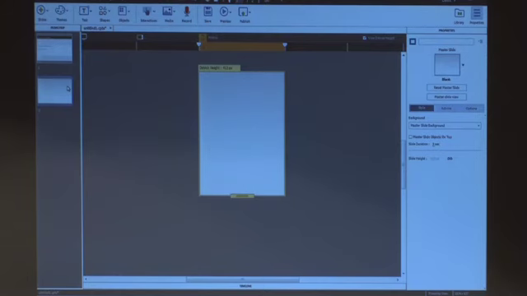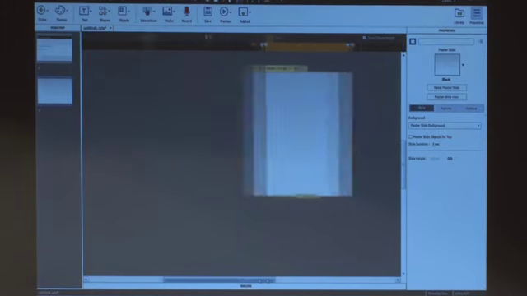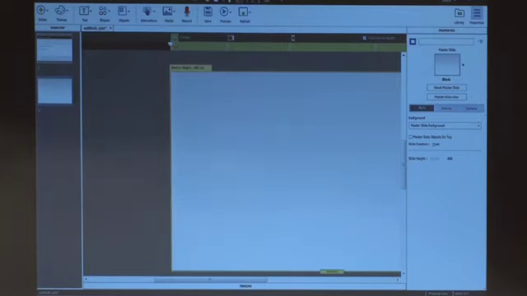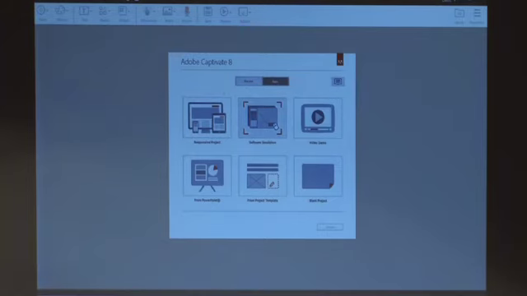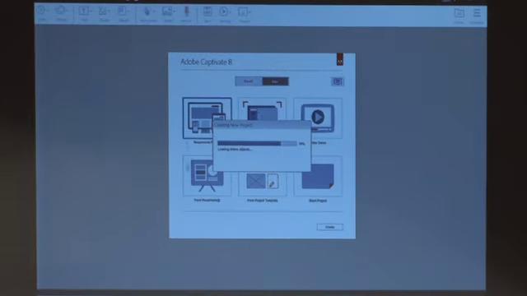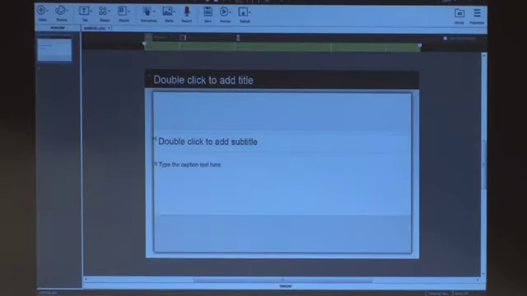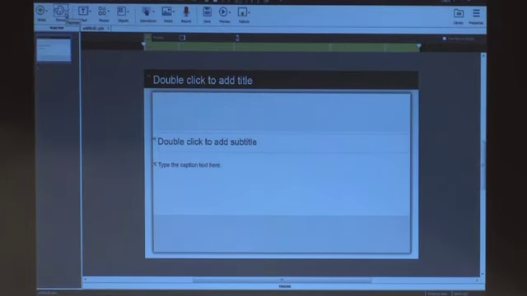Okay? So after adjusting the breakpoint sizes, what you can do is you can apply a theme in Captivate. Let me just create a new project so that we have some size here. Okay, so we have this new project, and after I have adjusted the breakpoint, what I can do is I can go to the theme and apply a theme here.